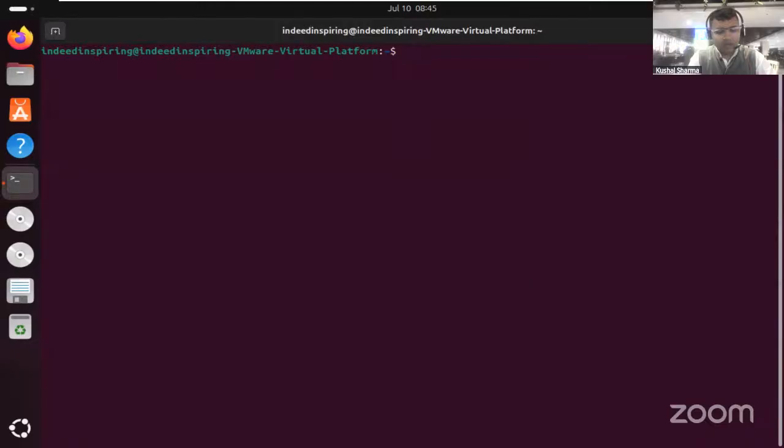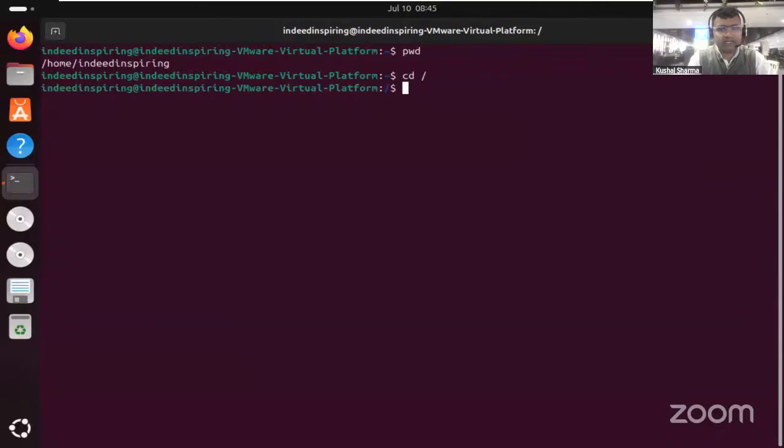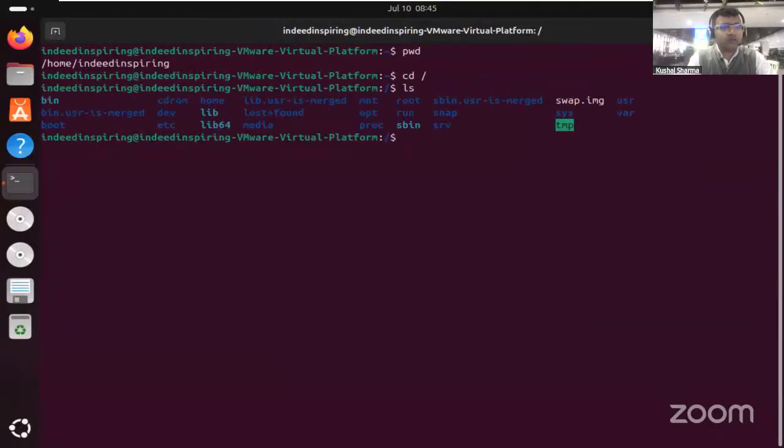Now pwd, where am I? I'm inside slash home slash Indeed Inspiring. So I'll go to cd slash. Now do ls. You can see bin is there, cdrom, home, lib, usr is merged, mnt, root, sbin, then swap, usr, bin, then dev, lib, lost+found, opt, run, then snap, sys, var, boot, etc, lib64, media, proc, sbin, srv.